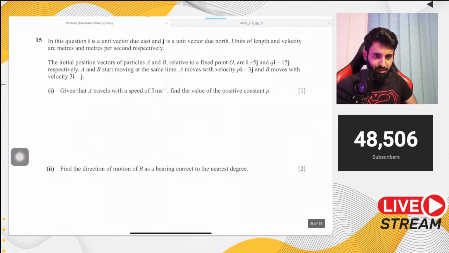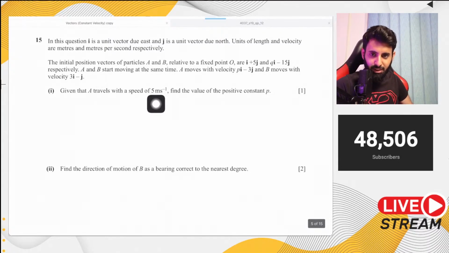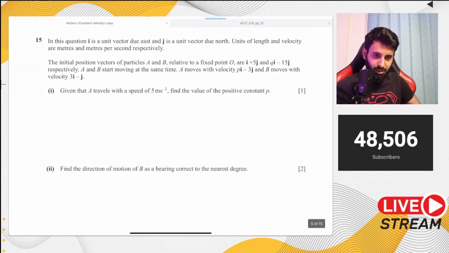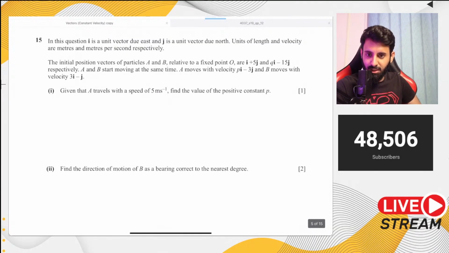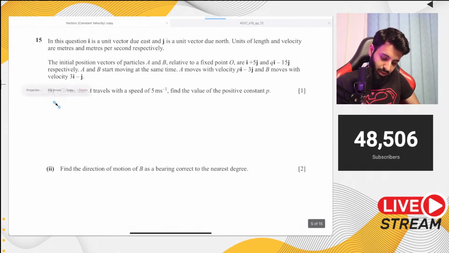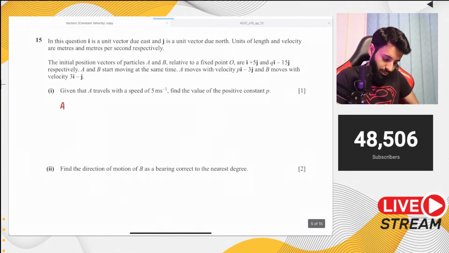In part 1, we have to use magnitude. Yeah, you do. So remember, what is it of the velocity vector that gives you the speed? It's the magnitude. So that's what I'm going to do over here. A is a particle which has a velocity vector of p and minus 3j. So p and minus 3.